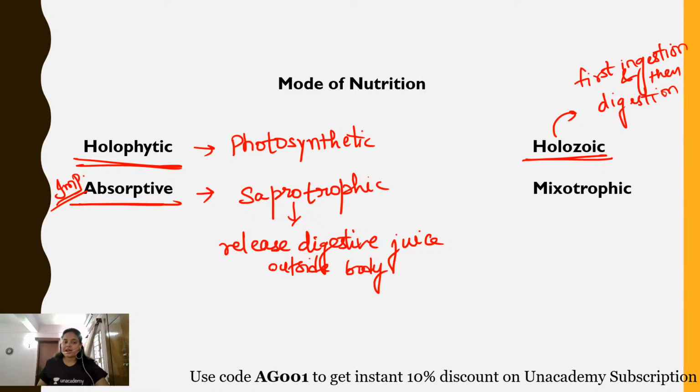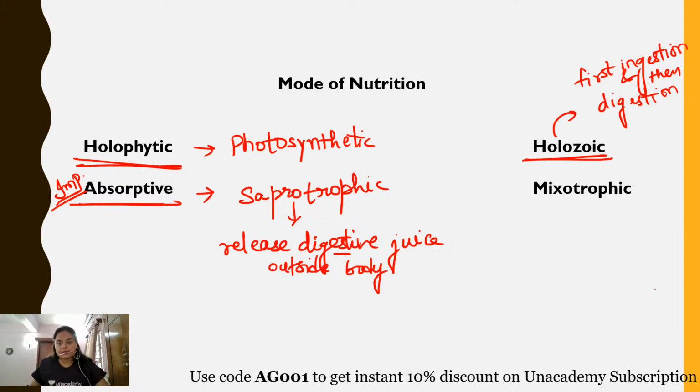So what happens? The organism first releases the digestive juice outside the body into the dead and decaying organic matter, and with the help of those digestive juices the organic matter is decomposed and then the nutrients are absorbed. That is why this method of nutrition is known as the absorptive mode of nutrition. I hope this point is clear.